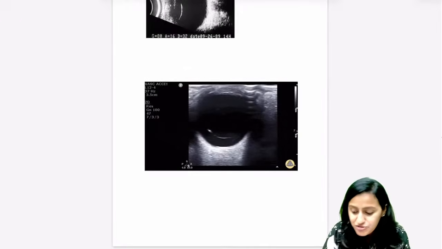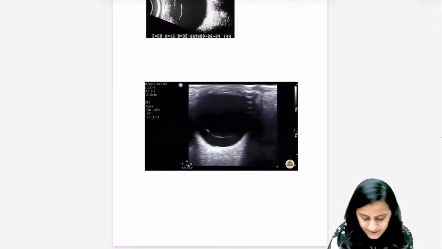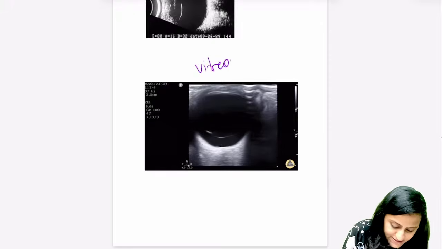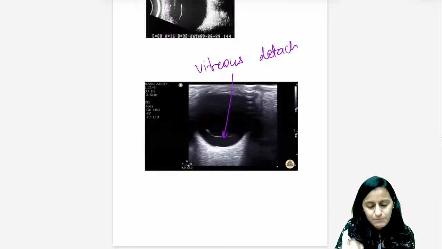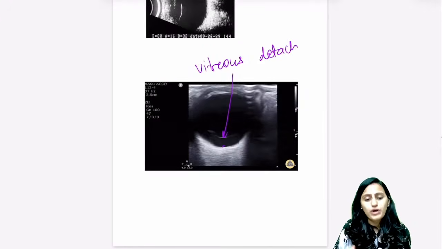So this is going to be vitreous detachment or retinal detachment. This is vitreous detachment. This is not retinal detachment, right? Because it is freely floating. It is moving with the eyeball. There is no posterior point of attachment.